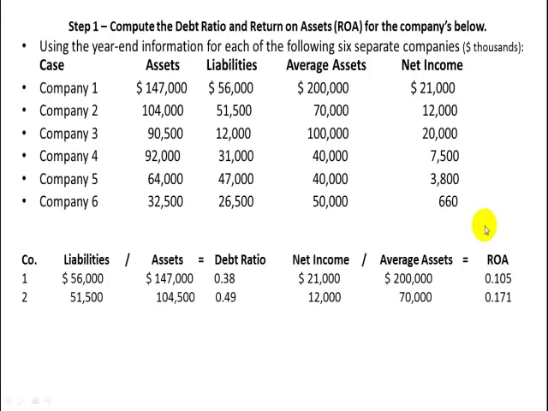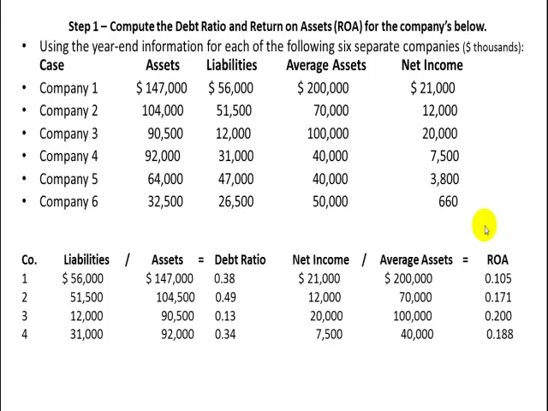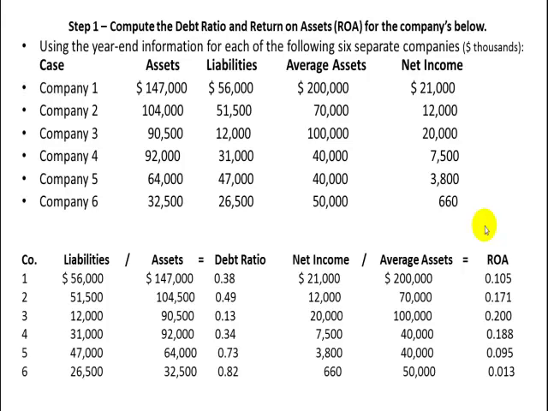So there's 2, there's 3, there's 4, there's 5, and there's 6. Now, we've got all these ratio pieces of information. We got all the return on asset answers, and we've just finished step 1 of the problem. Let's go on to step 2 of the problem.